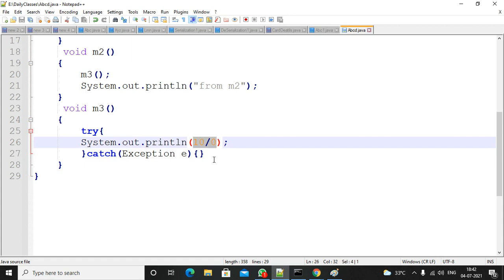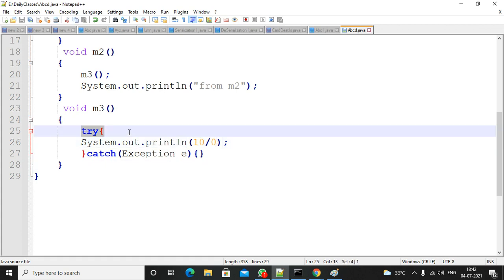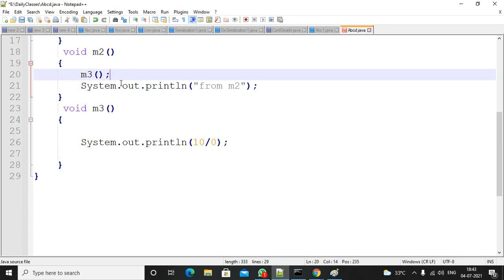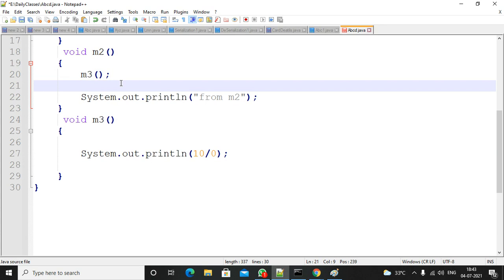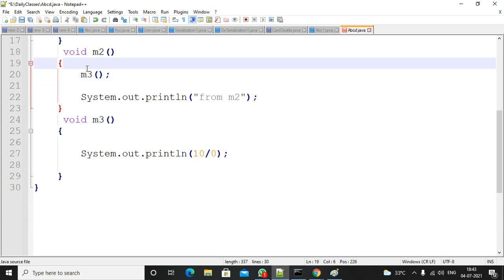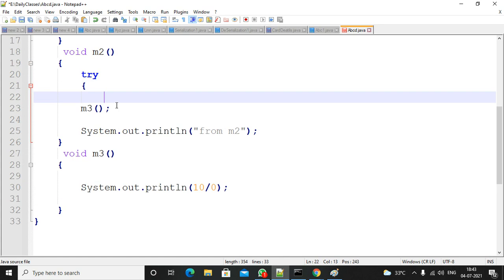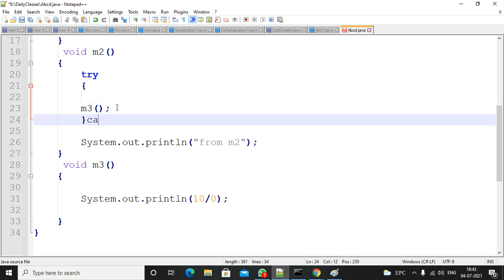I have thrown the exception. Suppose the statements are not here, and you write them here as part of this. Please concentrate.